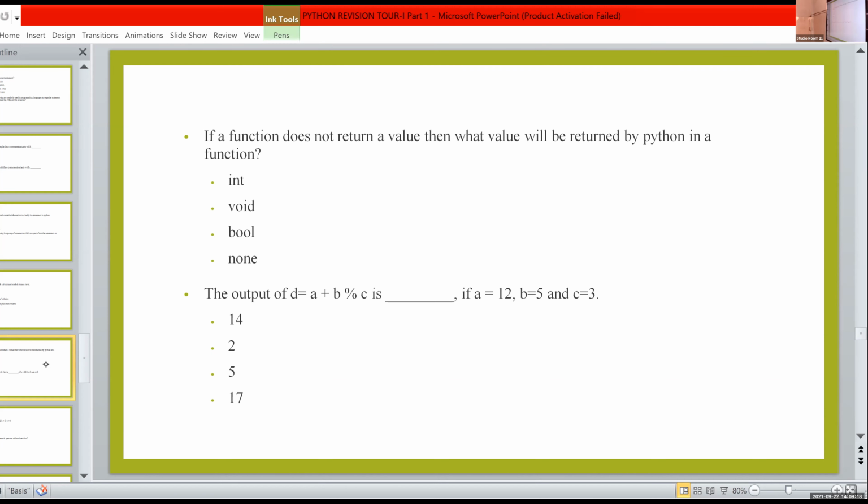Aditya, what is the result? 14. Yes, it is 14. So here it is 5 mod 3. What is 5 mod 3? Alvin, what is 5 mod 3? It is 2. 5 mod 3 is 2. Then A is 12, so 12 plus 2, the result is 14.